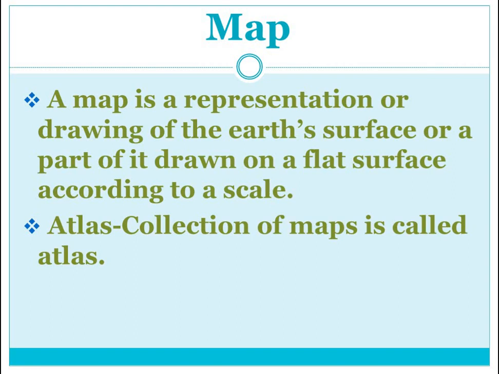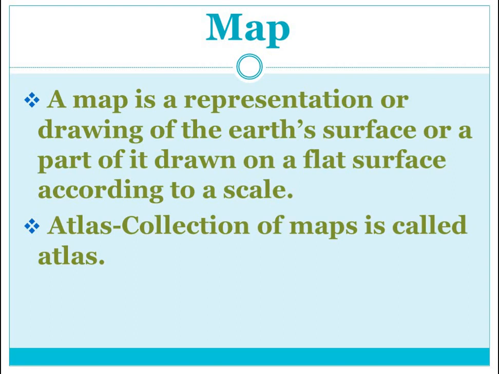Here, the part of it means the map can be of any city, any state, any country, continent, etc.